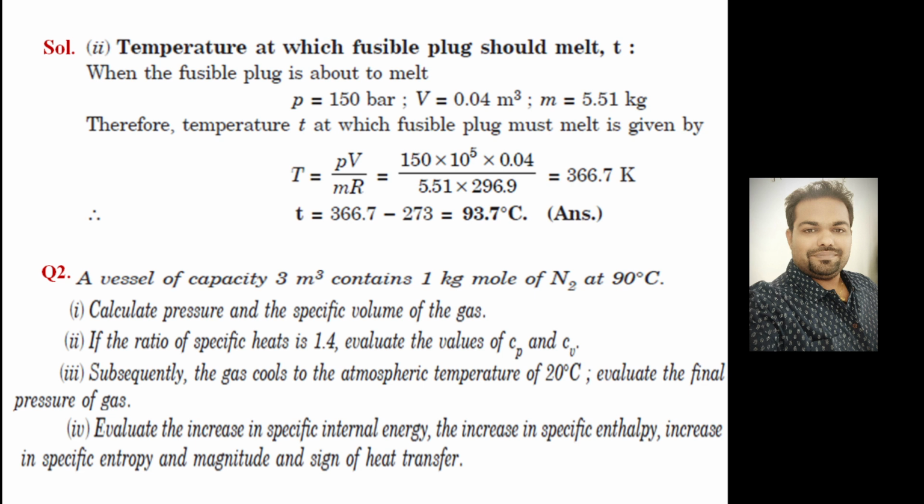First, calculate the pressure and specific volume. You know what is given: the vessel volume is fixed, 3 meter cube, and it contains 1 kilogram mole of N2 at 90 degrees C. The number of moles is given. You need to find the pressure and specific volume. So PV is equal to nRT you have to use. The number of moles is given as 1, so directly you can calculate the pressure.